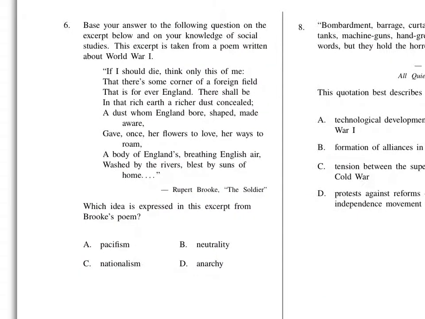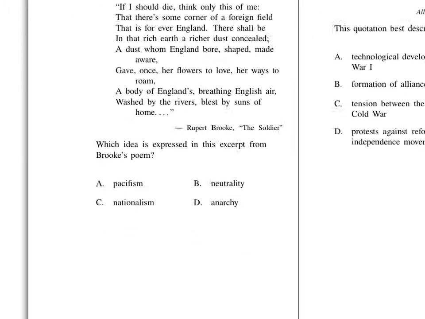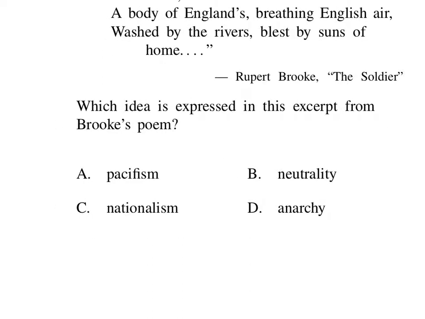Number six, I see, is based on this excerpt of a poem written about World War I, and I'm going to first look at our options. It says, which idea is best expressed in this excerpt from Brooke's poems? We've got pacifism, nationalism, neutrality, and anarchy. I know pacifism is this idea of nonviolence. Nationalism is a love of country and this idea that it's better than other countries. Neutrality is when you want to stay out of the conflict, stay on the sidelines. And anarchy is this idea of chaos, every quote-unquote man for himself.